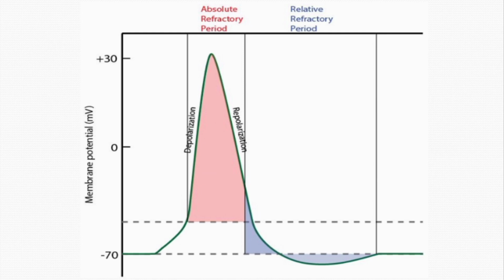Now refractory period in different excitable tissues is different. In cardiac muscle, its value is something else. In smooth muscles, in axons, its value is something else. So during this period, the membrane becomes completely refractory or stubborn or unresponsive to any further stimulation. That is why it is called absolute refractory period.